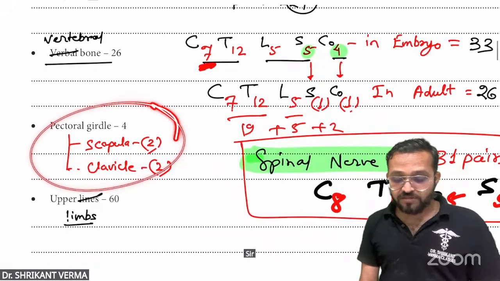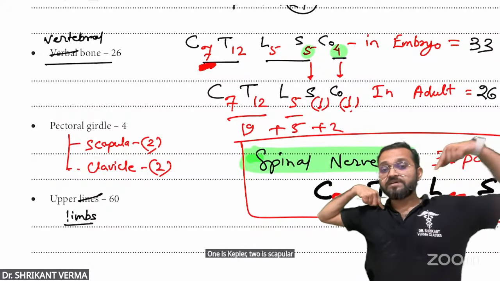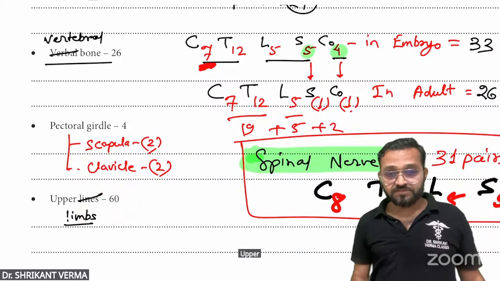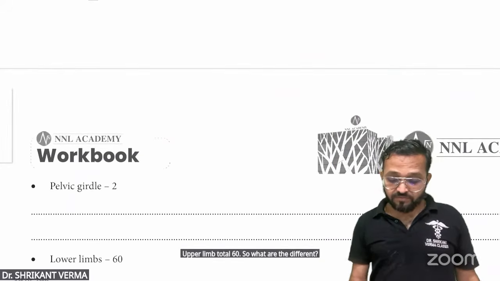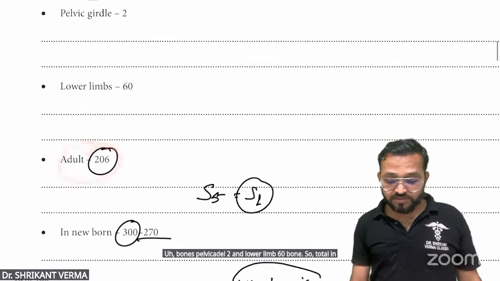Sir, pectoral girdle, 4 bones. How? 1 scapula, 2 scapula, 1 clavicle, 2 clavicle. So total 4 pectoral girdle bones. Upper limb total 60. Pelvic girdle 2 and lower limb 60 bones. So total in the adult 206. So one quick revision for your bones. So again, look here, sir, upper limb bones. So we will see one by one, step by step.